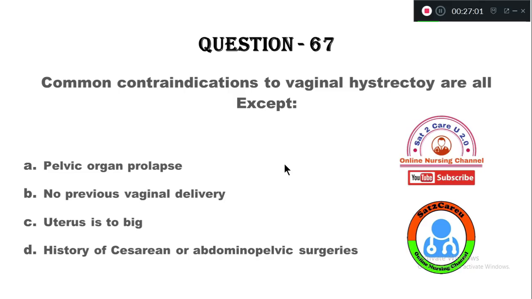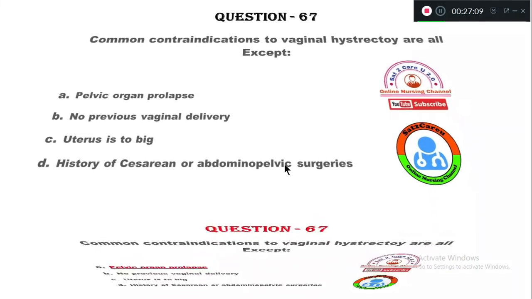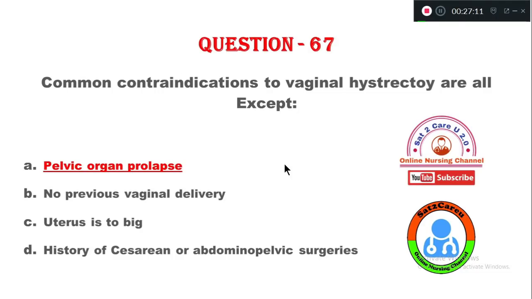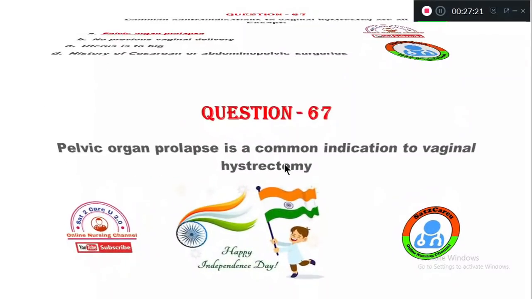So which is not a common contraindication to vaginal hysterectomy? The right answer is option A. Any pelvic organ prolapse is the common indication for vaginal hysterectomy.